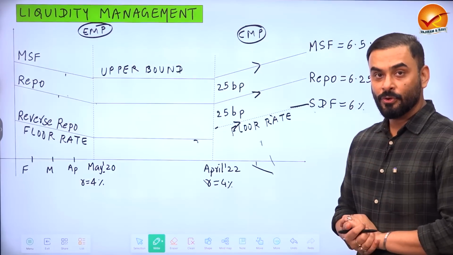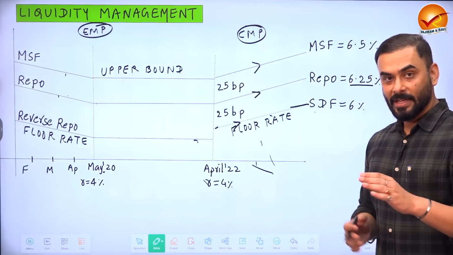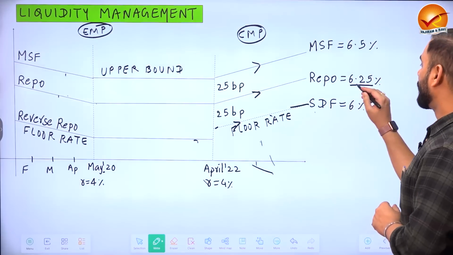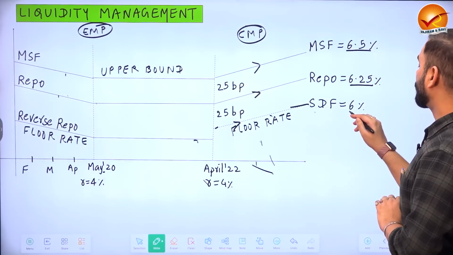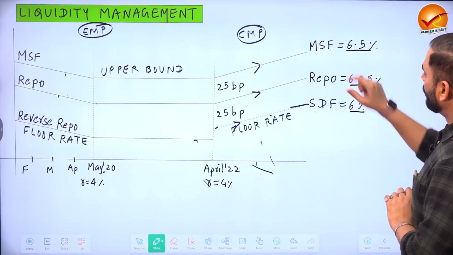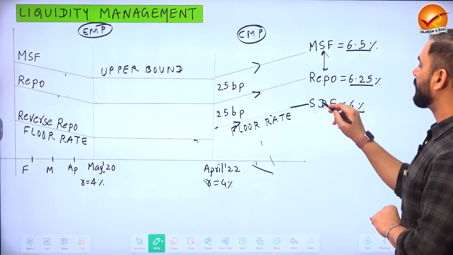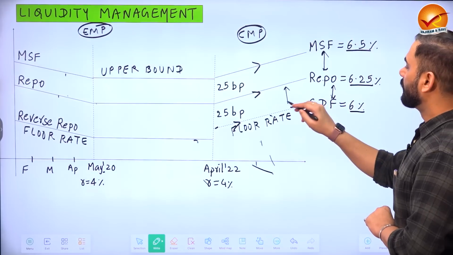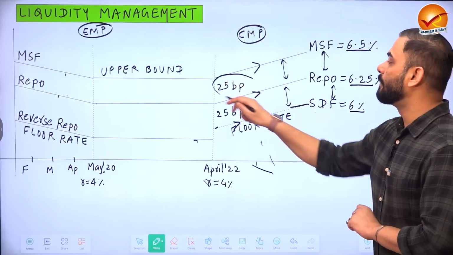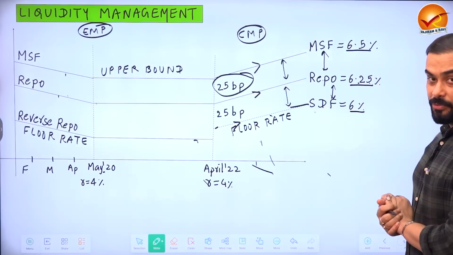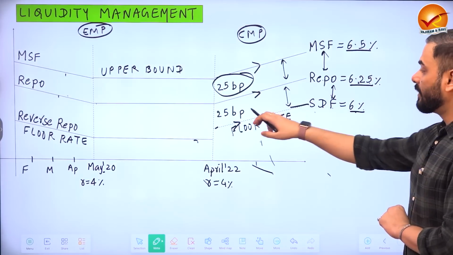So for example, if you look at the repo rate, it is 6.25% in the economic survey. They have taken the figure till the month of December. So repo rate 6.25%, marginal standing facility 6.5%, and standing deposit facility 6%. If we look carefully at these three, we will see that the distance between MSF and repo and the distance between repo and SDF is the same. What is the distance between MSF and repo? 25 basis points. See, 6.25, 6.5. And what is the distance between SDF and repo? Again, 6 and 6.25, 25 basis points.